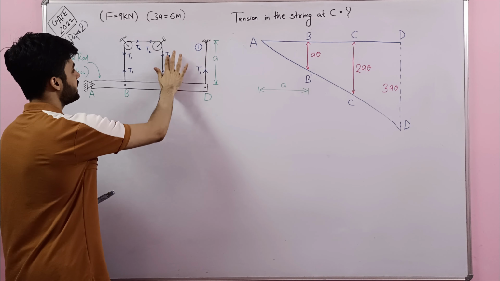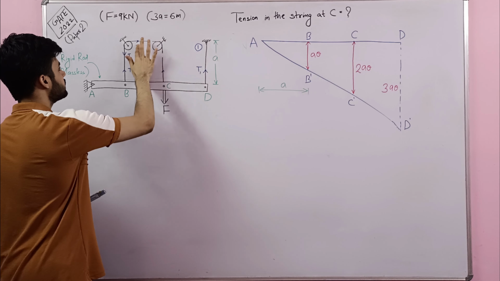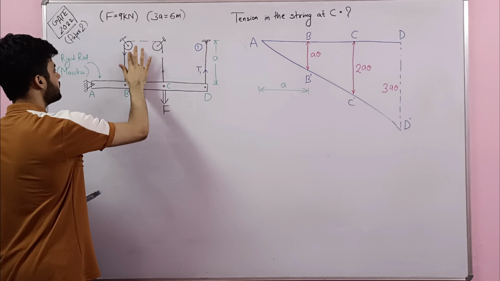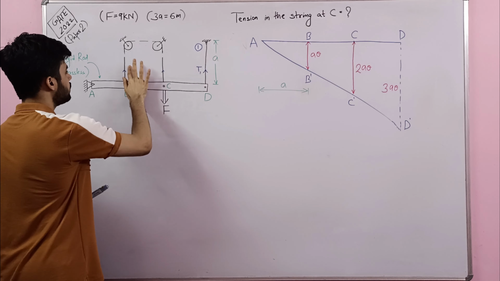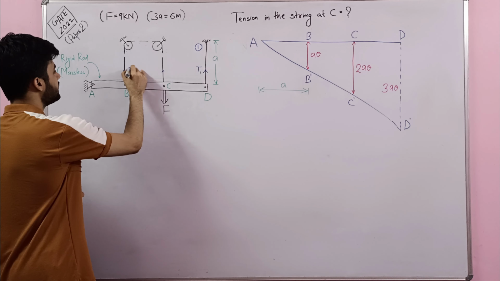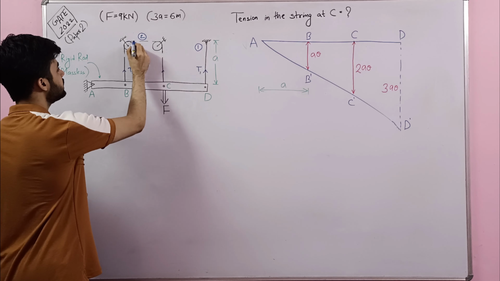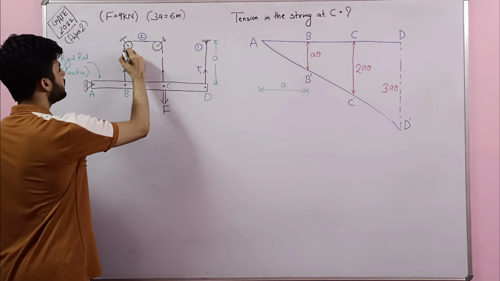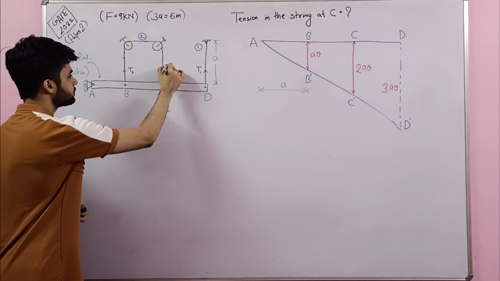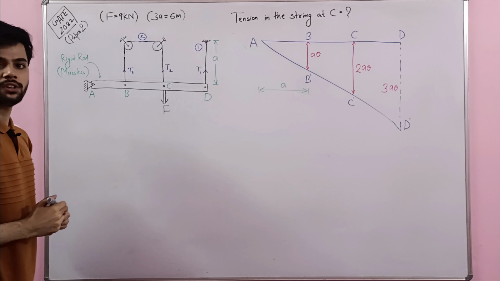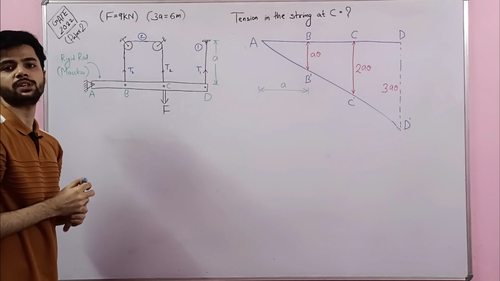So let us correct our mistake and call the tension in the string T2, right? Let us call the tension induced in string number 2 as T2. This was the first mistake that a lot of students committed who didn't read the question carefully.